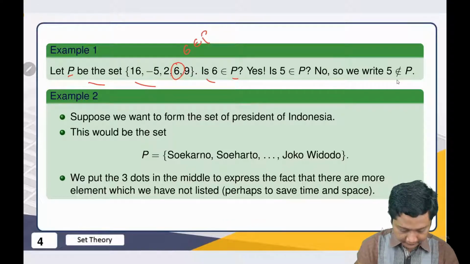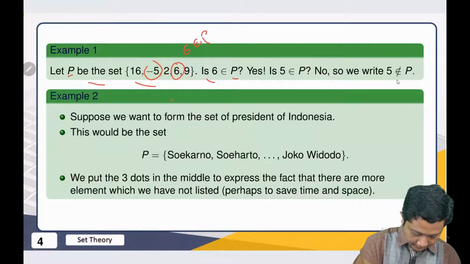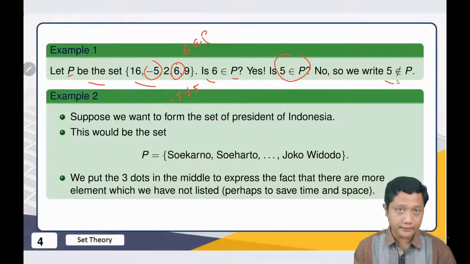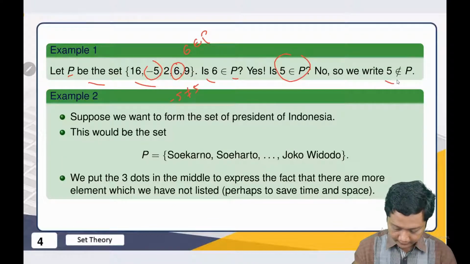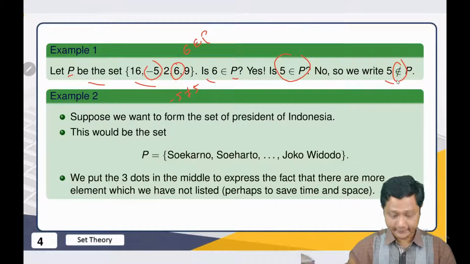How about 5? We don't have 5. We have -5, but we know that -5 is not equal to 5. That's why 5 is not in P. So usually we use this symbol to express not in a set.